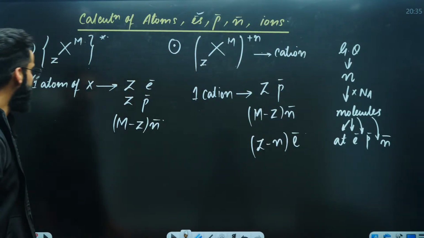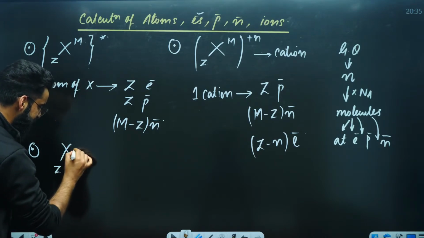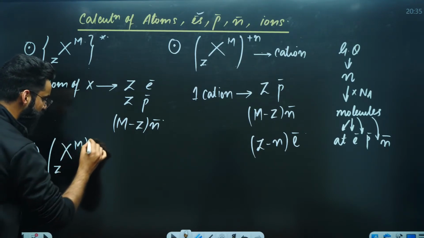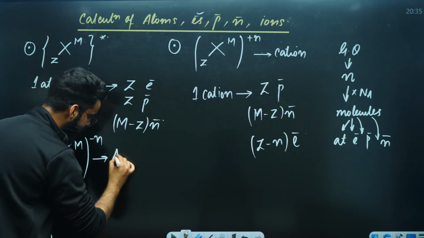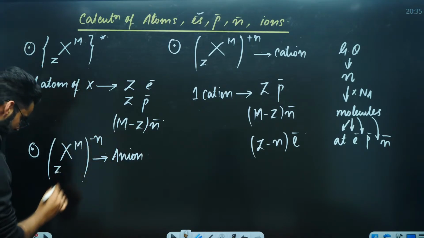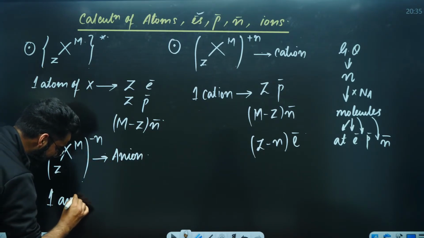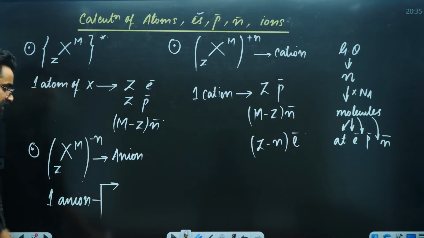Similarly, if there is an ion, for example, this is X, atomic number Z, mass number M, and there is a charge of minus N here, it is an anion. It is a negatively charged atom. If I ask you, in one anion, how many protons are there?